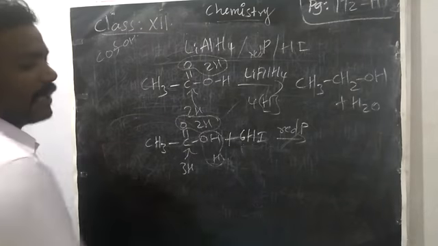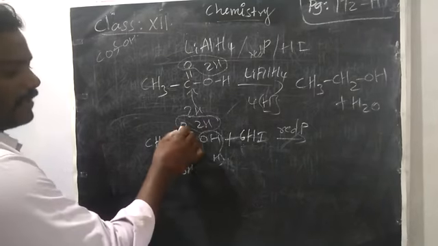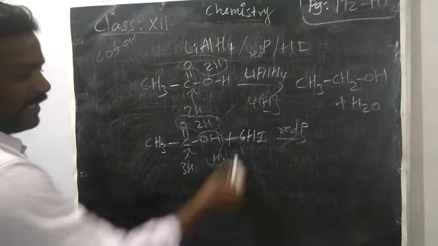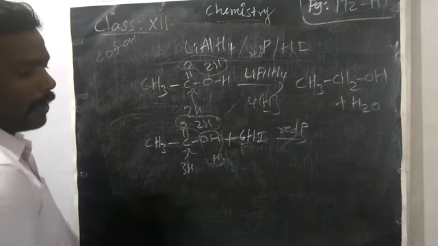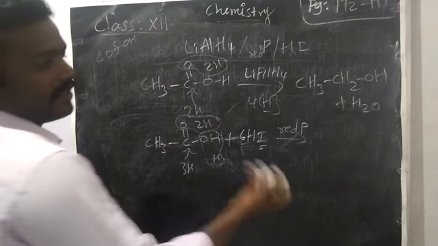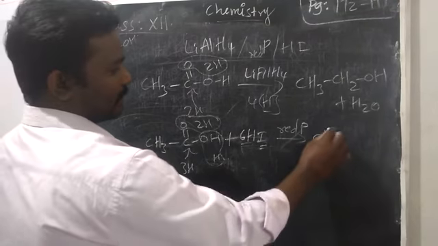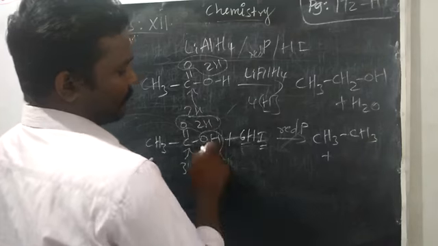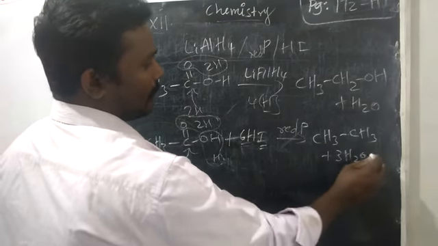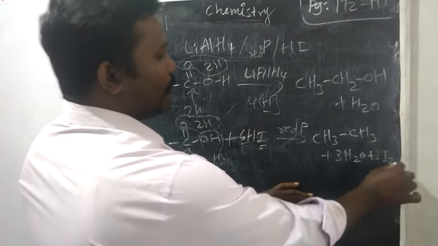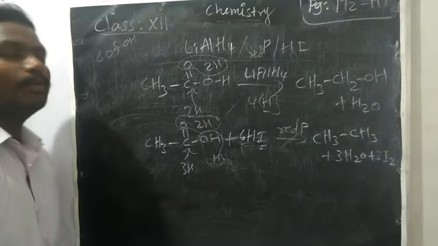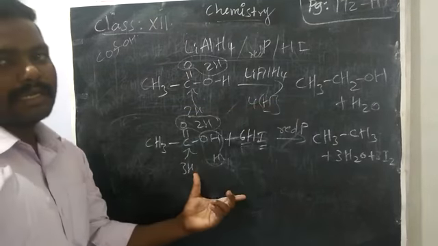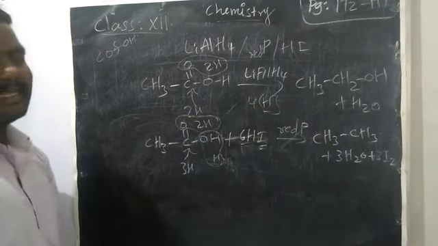Again I am saying we have 6 hydrogen. 2 hydrogen will combine with oxygen. 1 hydrogen will combine with OH. 3 water molecules will go out. Remaining 3 hydrogen is there, that you can add in the carbon. Now 6 iodine, you can write 3I2. So what are the products? CH3, C, if you add 3 hydrogen, CH3, ethane. Then 3 moles of water. Then 3 moles of iodine. 6I becoming 3I2. Okay. So partial reduction only formed alcohol, but complete reduction gives a hydrocarbon like ethane.